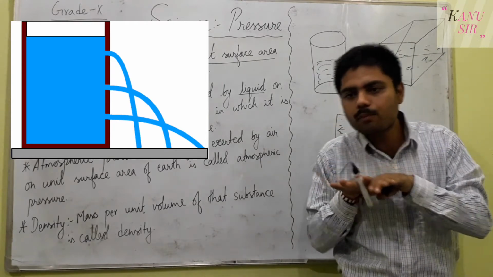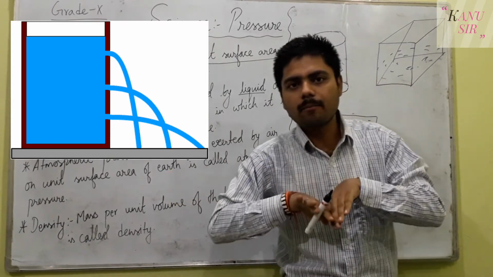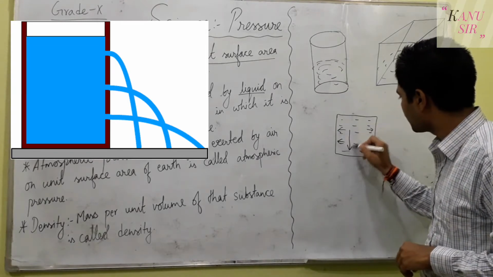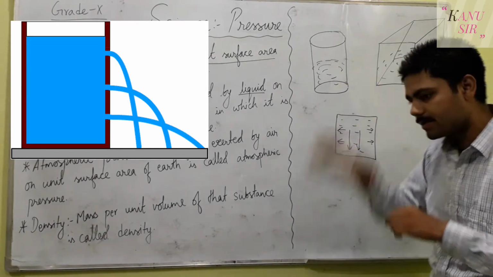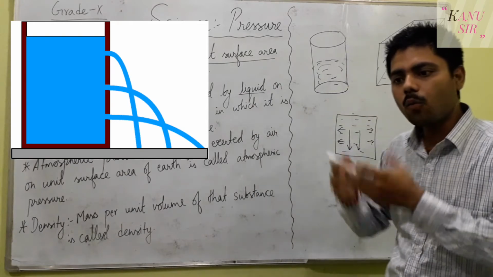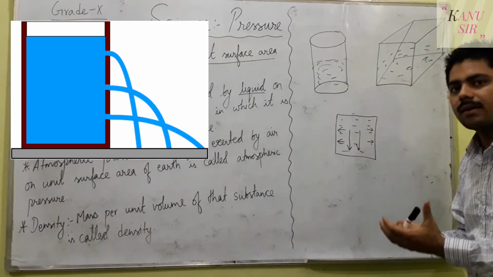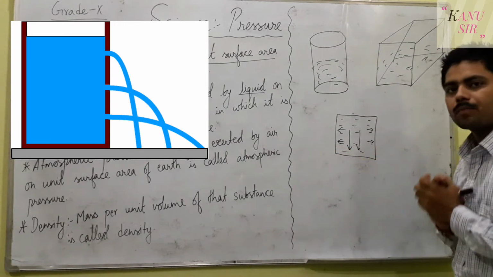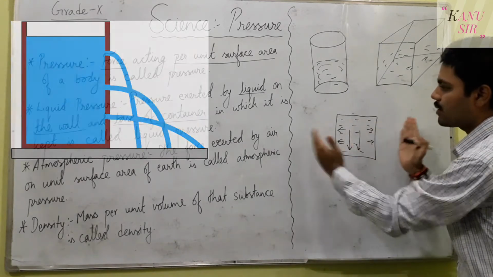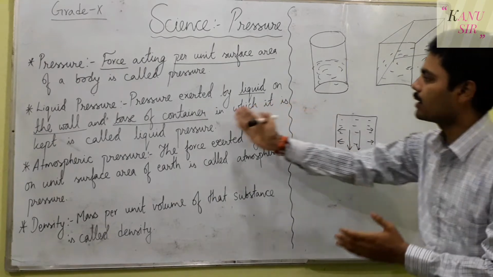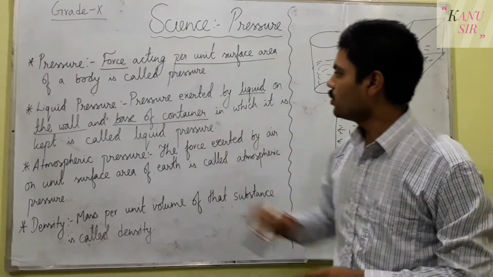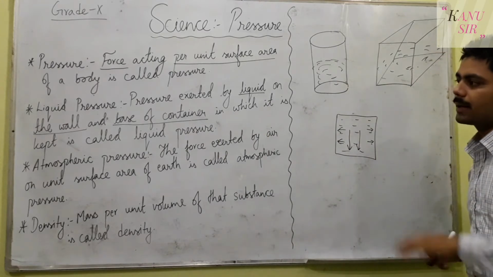The liquid will push the walls backward, and there will be another force pushing the base downward, or the weight, the heaviness of the liquid, will be exerted on the base of the box and on the walls of the box, or we say container here, as per the definition. So this is called liquid pressure.